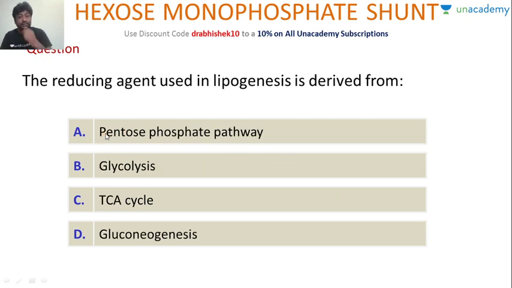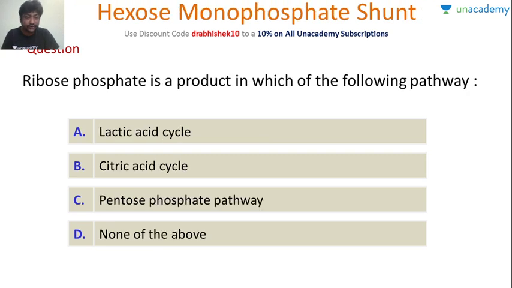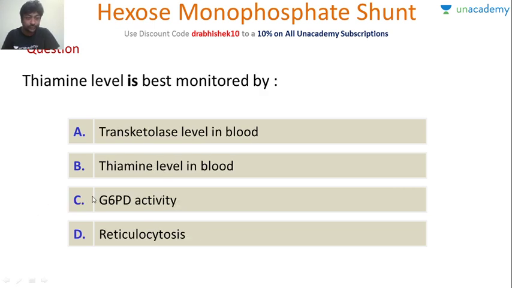Very good. Let's look at this. The reducing agent used in lipogenesis is derived from pentose phosphate pathway, glycolysis, TCA cycle, or gluconeogenesis. Now these are all actual exam questions. Very good, so I'll not spend a lot of time. The correct answer is pentose phosphate pathway. My idea is that you should get a coverage of all the previous year exam questions. Ribose phosphate is a product of which of the following pathways? Again, I'll skip this question. It is the pentose phosphate pathway.